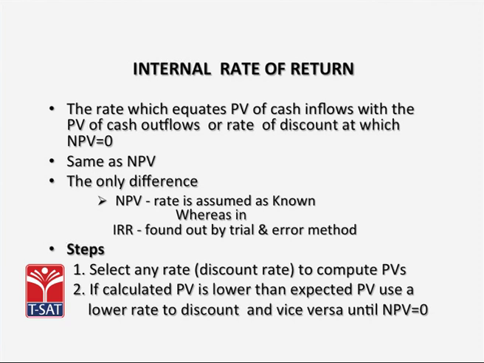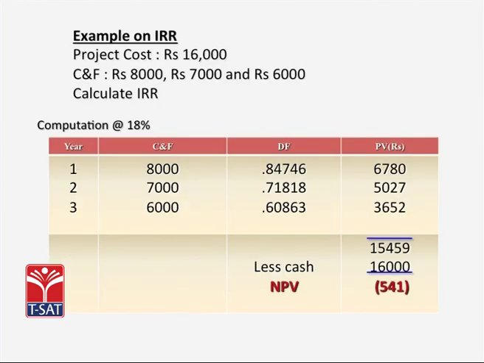The steps to calculate IRR are that you select any rate and compute the PVs. If the calculated present value is lower than the expected present value, we use a lower rate to discount, and vice versa, until the NPV is equal to 0. Look at this example.